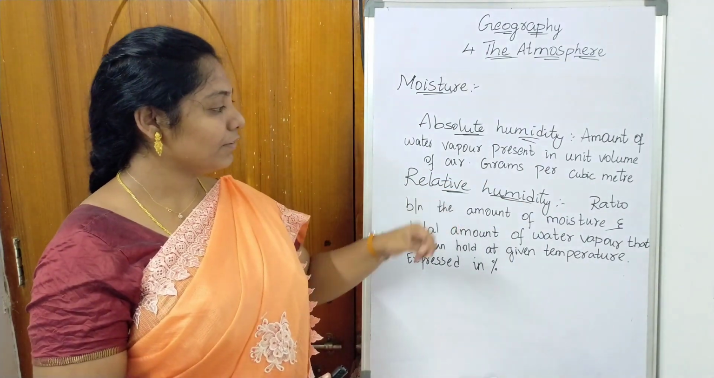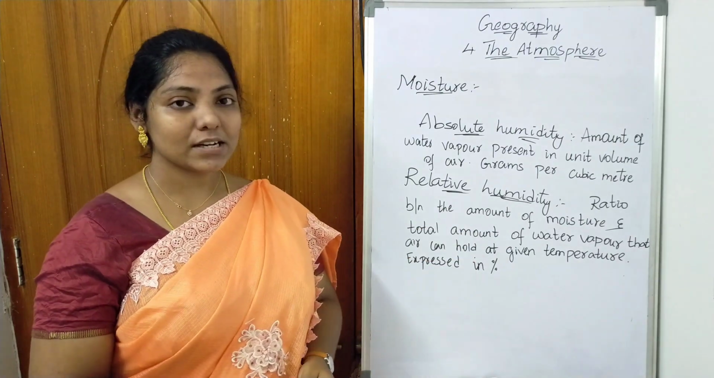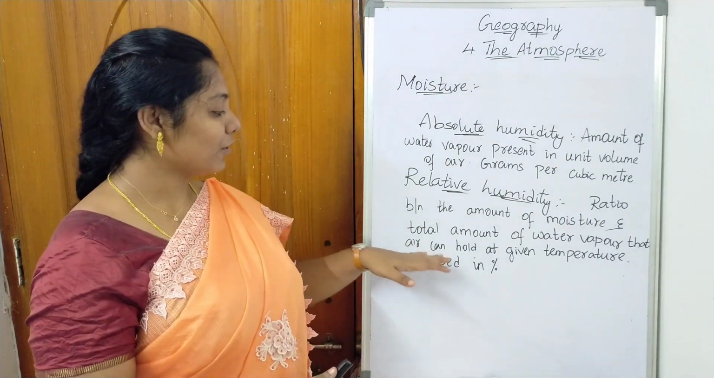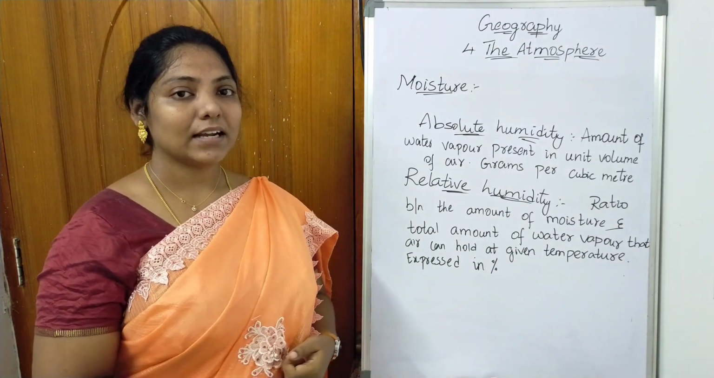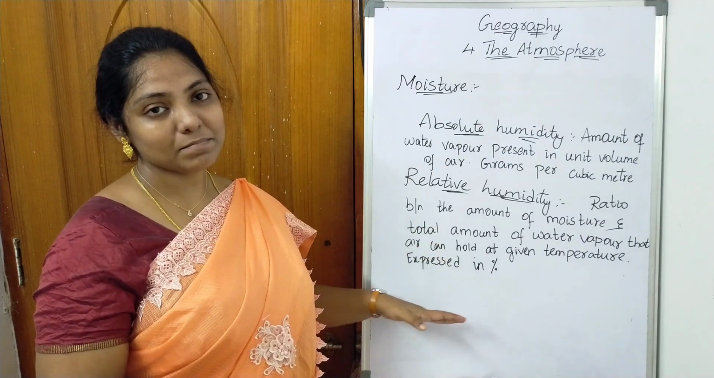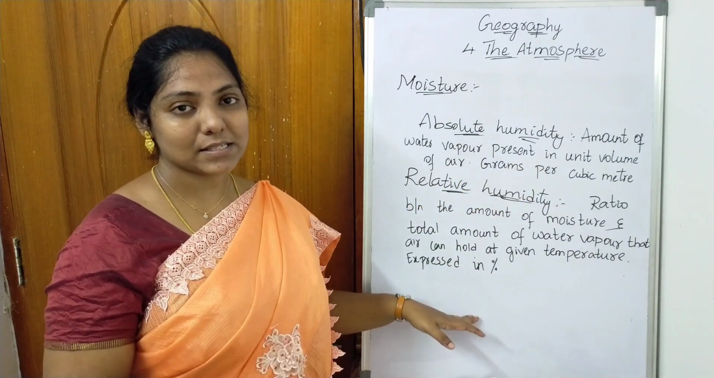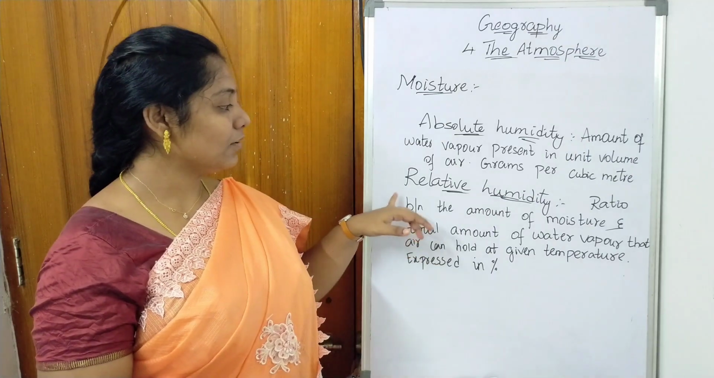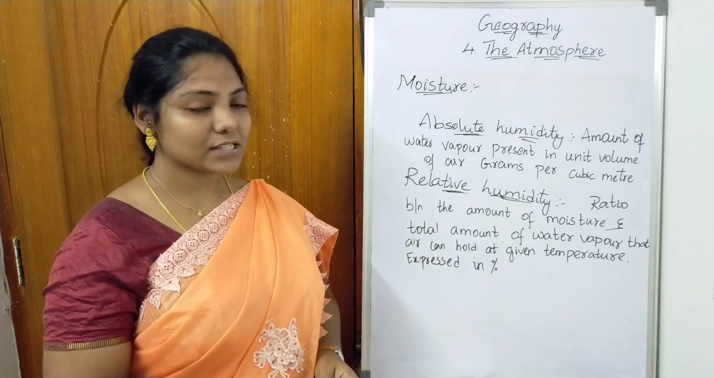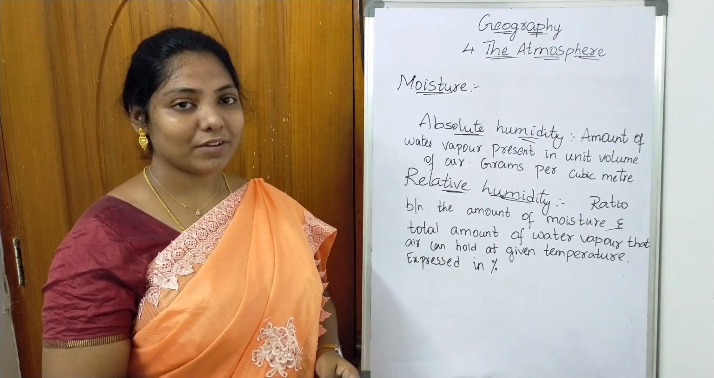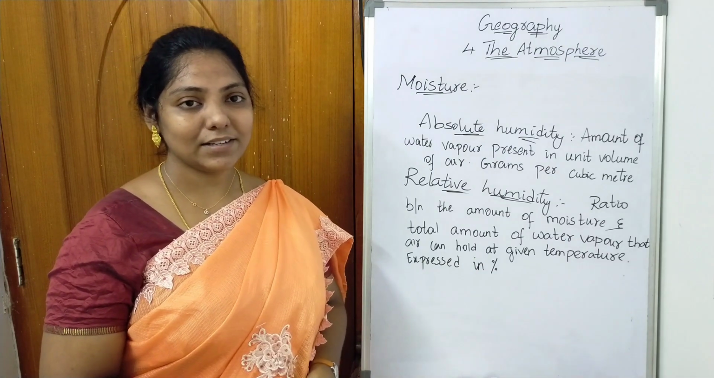Now relative humidity. It is the ratio between the amount of moisture and the total amount of water vapor that air can hold at a given temperature, and it is expressed in percentage. Absolute humidity is expressed in grams per cubic meter, and relative humidity is expressed in percentage.